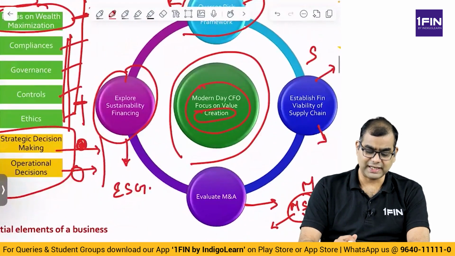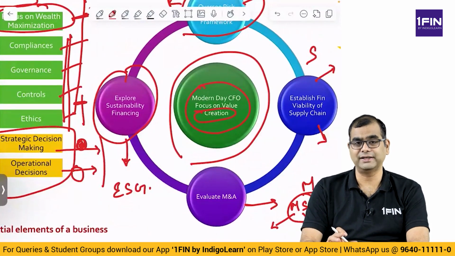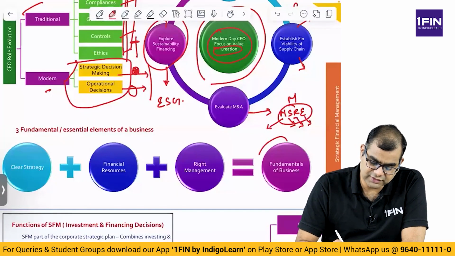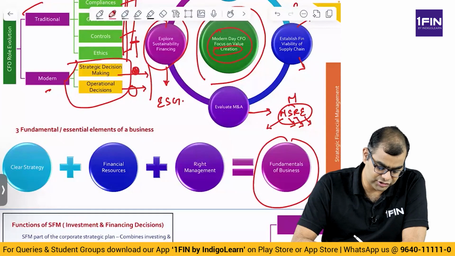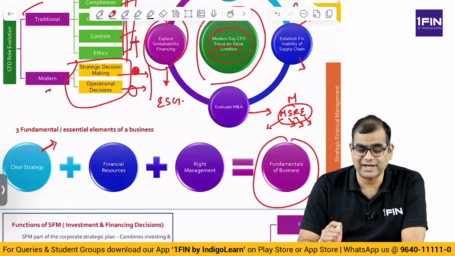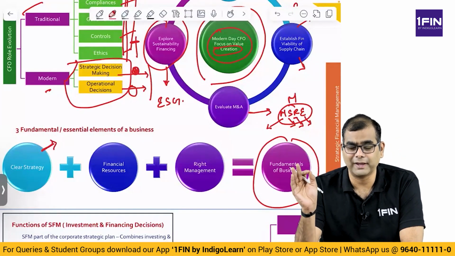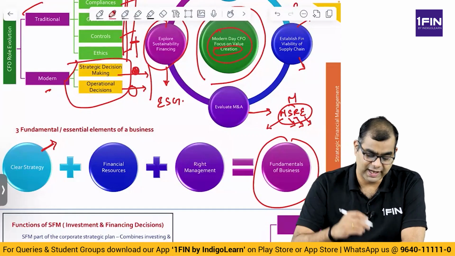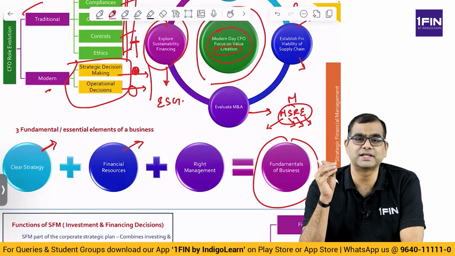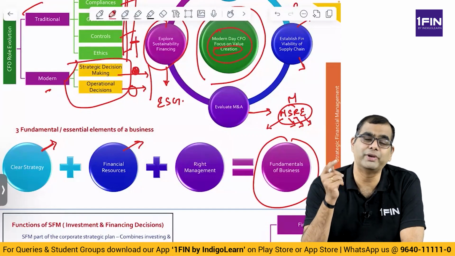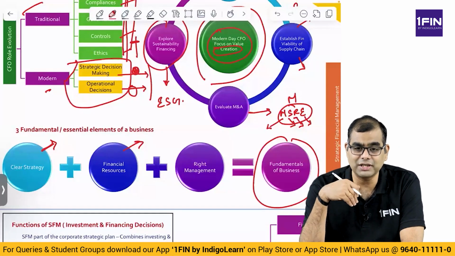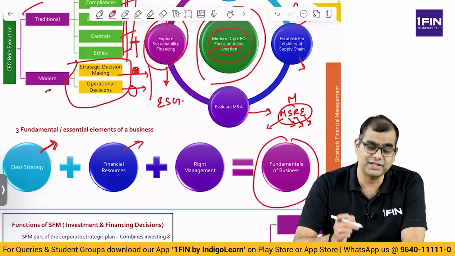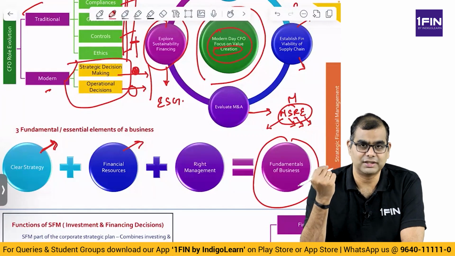Okay, now this is a very important topic because this has been added in AFM. So I expect a question on this very soon. Now, what are the fundamentals of business? There are 3 fundamentals of business. That is, you need to have a very, very clear strategy. Strategy, please note, is a long-term word, and strategy is more concerned with application of the funds that are raised. And financial resources. Financial resources is basically about raising enough resources to meet your strategic requirements. So it is basically about the sources of fund side of the balance sheet, whereas your strategy or corporate strategy is more about the application of fund side of the balance sheet.